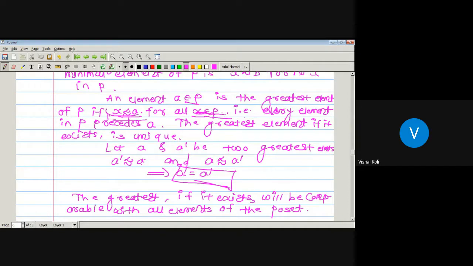If there exists some element B which is not related to A, then we can't say the given element A will be a greatest element, since there is no comparison between the element B and A. So if there exists a greatest element, then it must be comparable with all the elements of a given partially ordered set. Same for the least element.